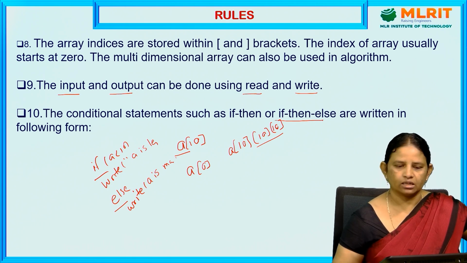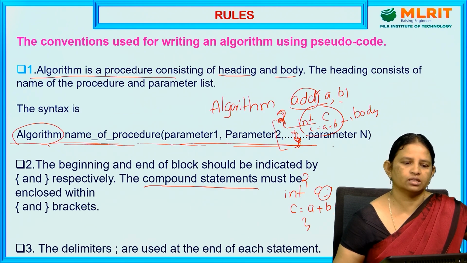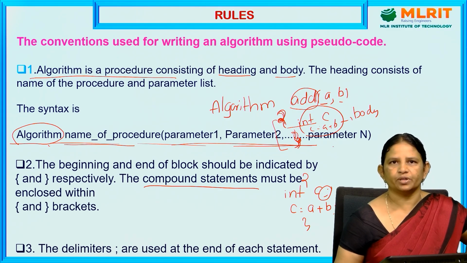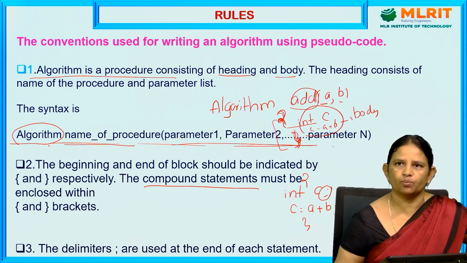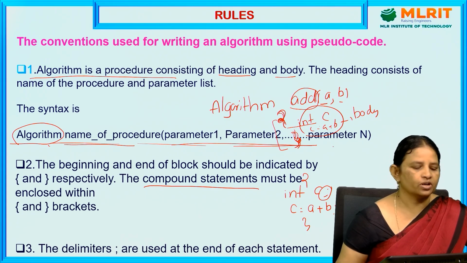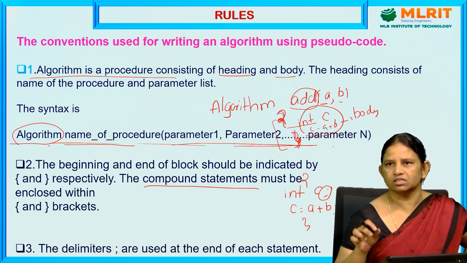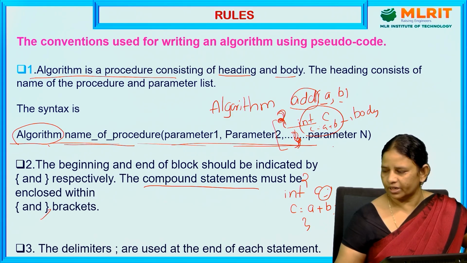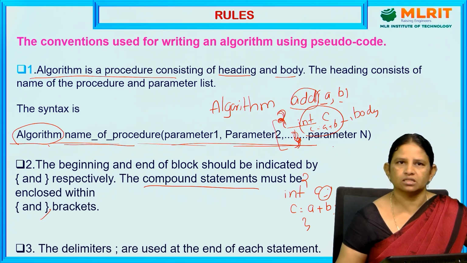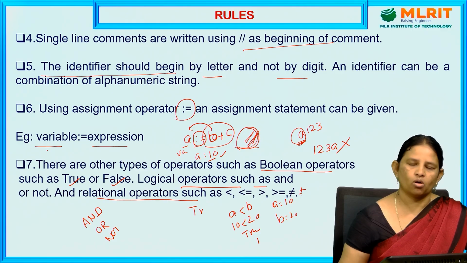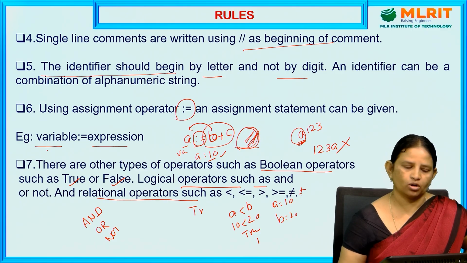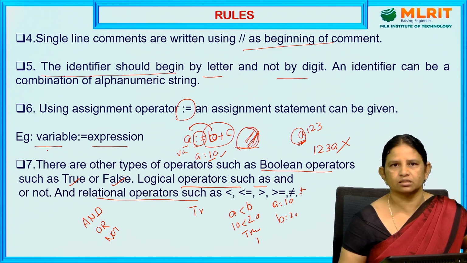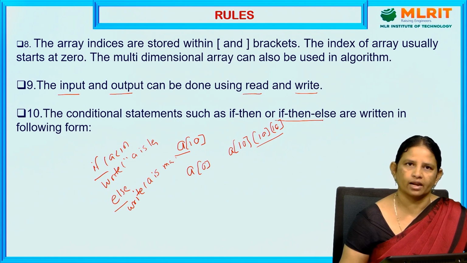So these are the 10 rules we are going to follow for expressing an algorithm in the form of pseudocode. First, an algorithm consists of a heading and a body. Second, every statement inside the body should be enclosed in flower braces. Each statement in the body ends with a semicolon. We can use single line comments, identifiers, assignment operators, Boolean operators, logical operators, relational operators, and also array indexes.